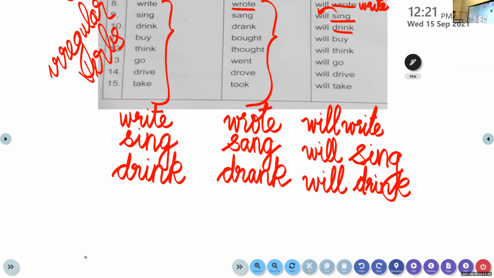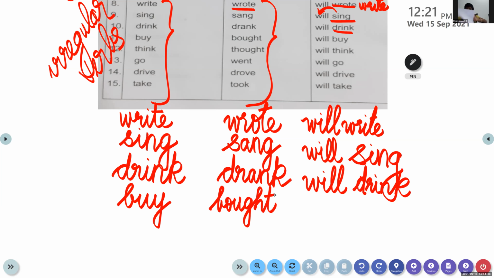Okay, now let's move on to the next word. So we are finished with drink. Now let's move on to the next word, that is buy. What's the spelling of buy, my dear children? B-U-Y. Buy. And what is the past tense form of buy? It is bought. B-O-U-G-H-T. Bought. Okay, buy, bought.